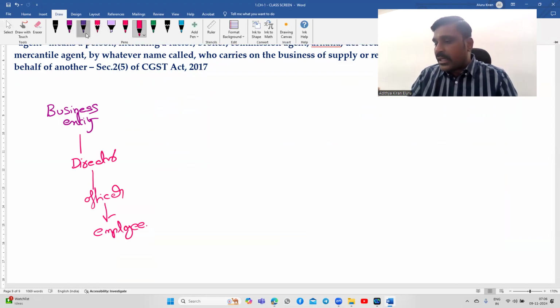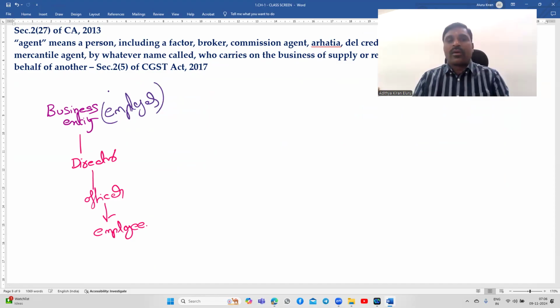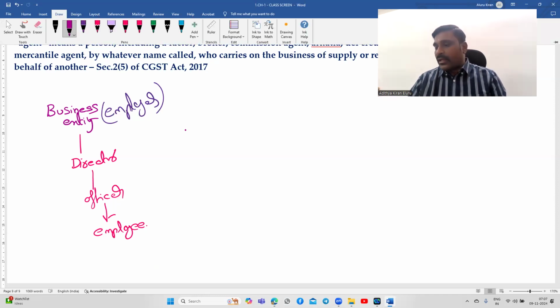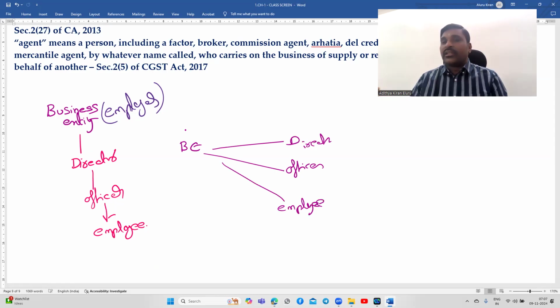So this business entity, I can call it an employer. Therefore, any transaction between the director and the business entity, between the officer and the business entity, and between the employee and the business entity, these are related transactions. Right, that is the thing.